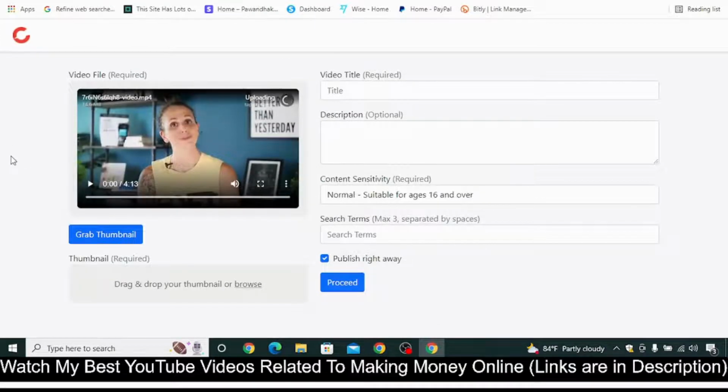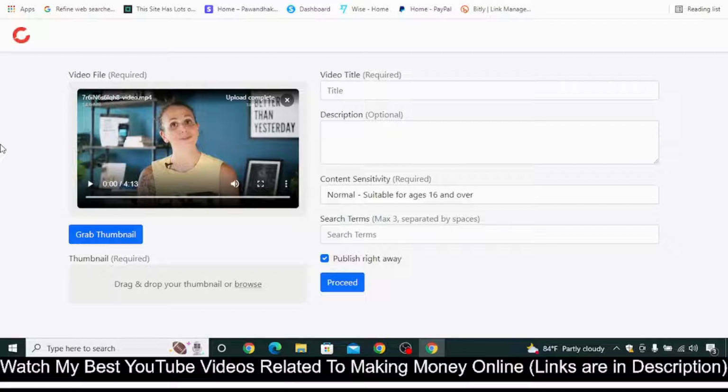Now your video is being uploaded here. You don't need to worry if you are going to get a copyright strike or something like that by using this video. If you fear it that much, then you can edit this video using some editing software from your Play Store, or some software on your desktop or laptop. But you don't need to do that.